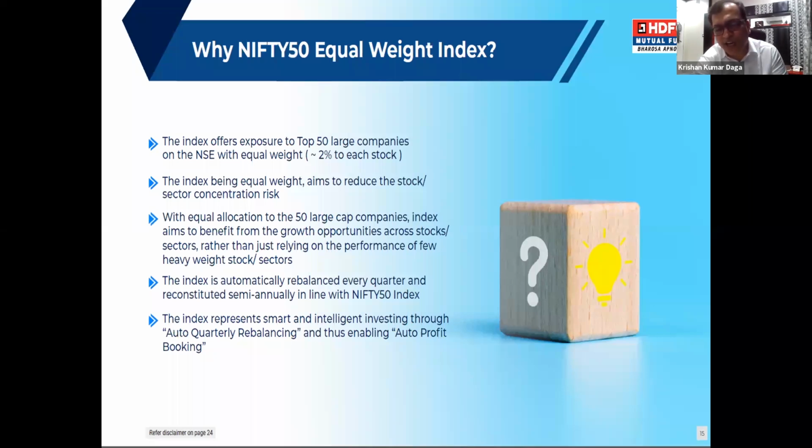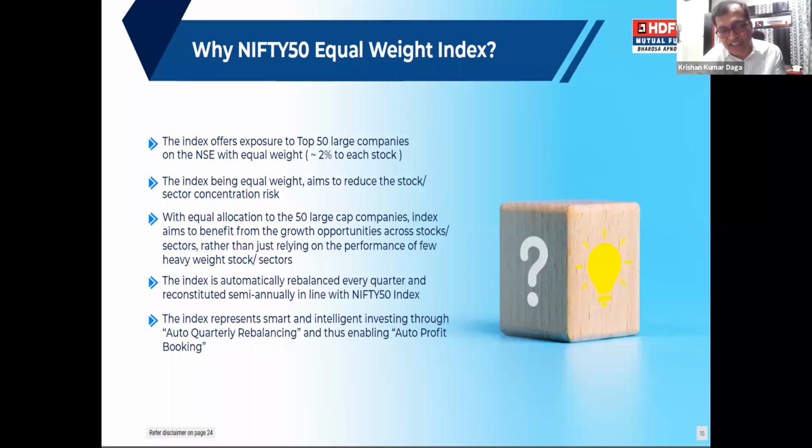Automatically, you are rebalancing every quarter, and in another way you are making a profit booking as well. Let's say some stock has become 2 to 2.5%; at quarter end you bring it down to 2% again, which means you have booked the profit in that. And there are some indexes now where people are investing in stocks which have not performed better.